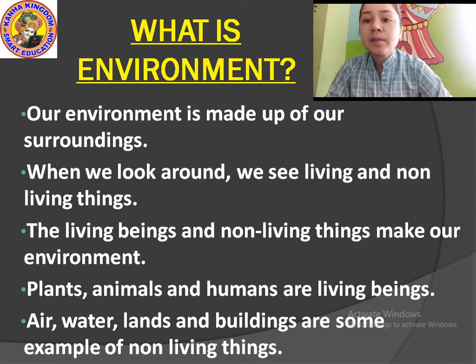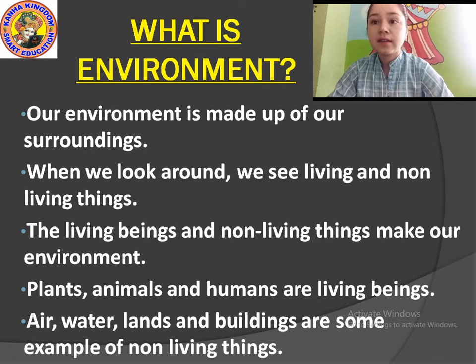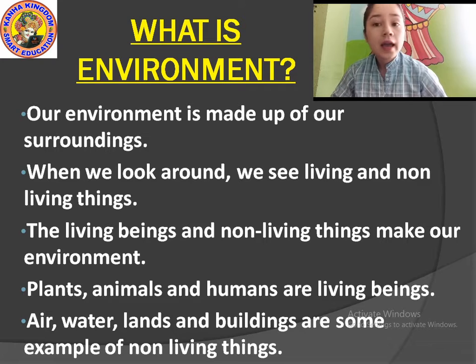Plants, animals, and humans are living beings. We are living being. Plants are also living thing. Animals are also living thing. Air, water, land and buildings are some example of non-living thing.